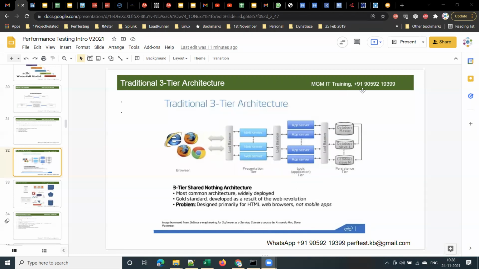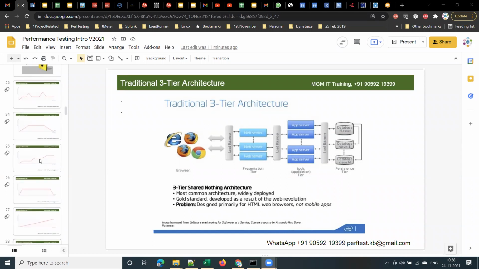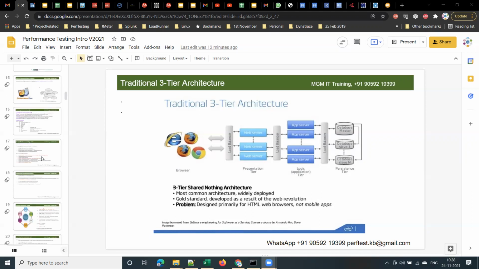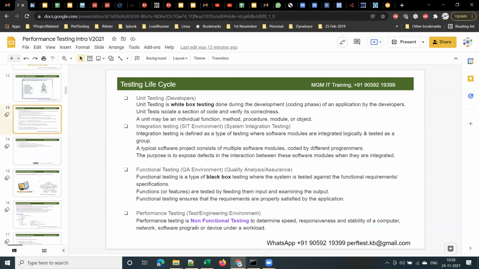Okay. Now, let's assume this is your production environment. In the SBI Net Banking application production, you have 3 web servers, 4 app servers, and 3 database servers, right? So if you want to do performance testing for this application, you should have an exact replica of production. We already discussed that performance testing is done in a test environment, or engineering environment, right? That test or engineering environment also should have the same number of servers, same configuration, like that, right?